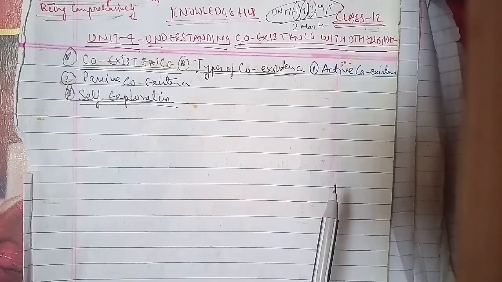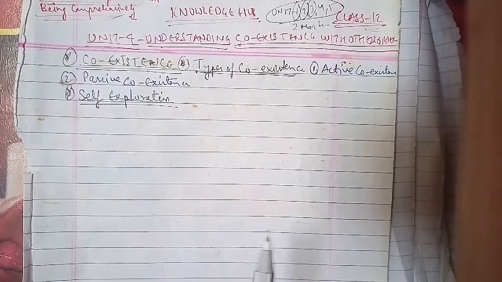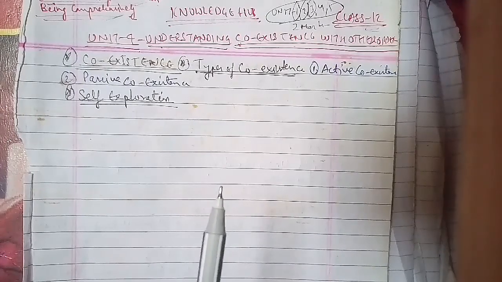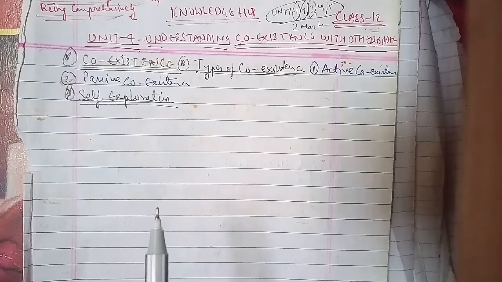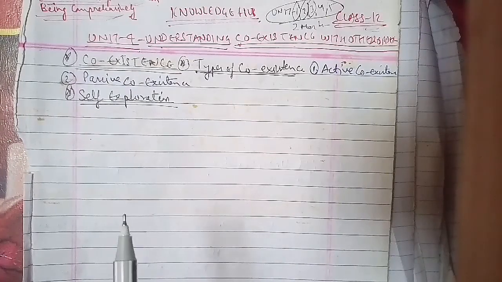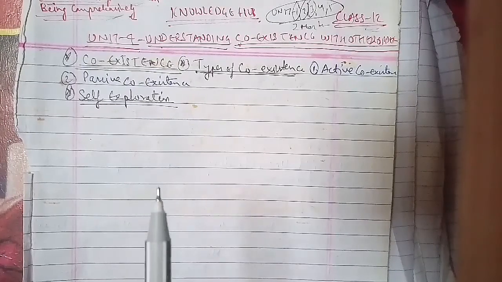Now we'll go ahead with another question on understanding coexistence with the other orders, which is important. The other question is: what are the contents of self-exploration? This has been asked in the possible 2-mark question paper as well.